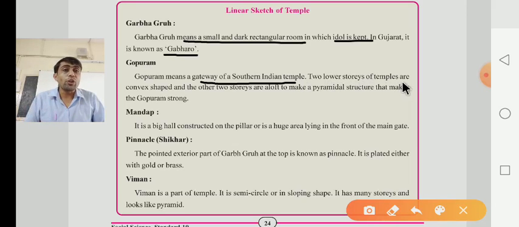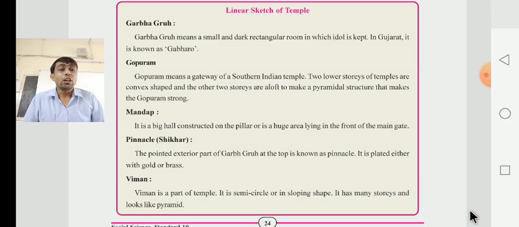The two lower storeys of the temple have a convex shape. The other two storeys are made in a pyramidal structure, which makes the Gopuram stronger. After that, they have to give information about the Mandap.